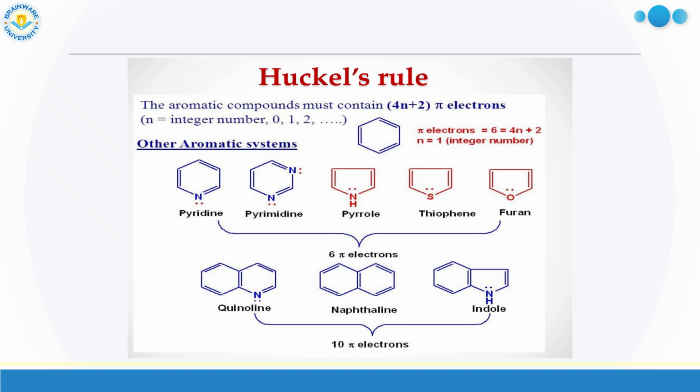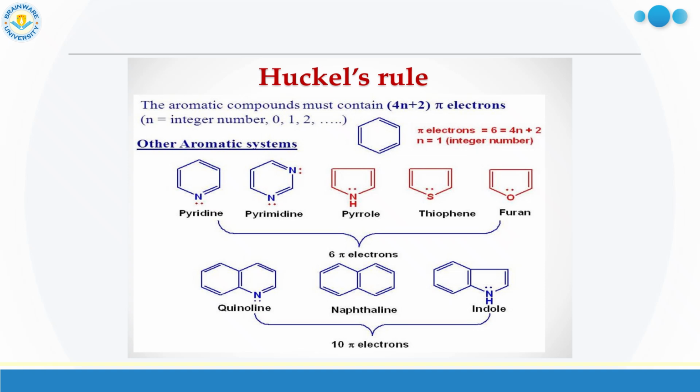So in this case, we do not consider the lone pair in the calculation of pi electrons. But in case of thiophene or furan, the lone pair of sulfur or oxygen participates in the conjugation process. So in this case, for calculation of pi electrons, we will consider the lone pair. So all are 6 pi electron systems.